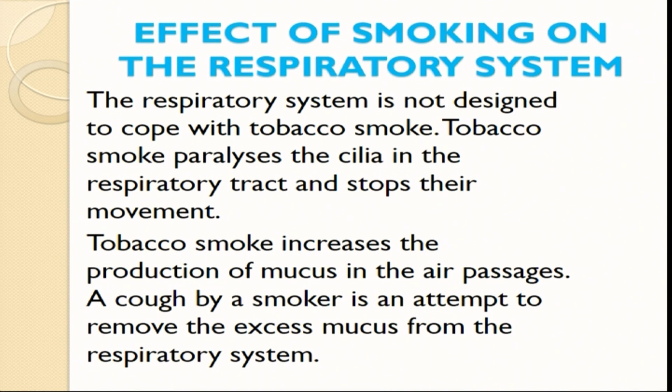Tobacco smoke paralyzes the cilia, which normally beat and purify the air that we breathe so that it becomes healthy air. Once those cilia become paralyzed, they are no longer able to purify the air we are breathing into the respiratory tract, and they stop their movement. So eventually the cilia in the respiratory tract will no longer be moving because they have been paralyzed.